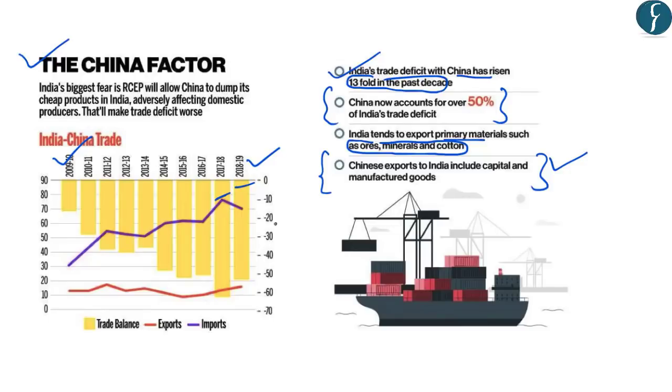Now, India's biggest concern is that in the background of this existing high trade deficit with China, if India joins RCEP and the tariffs on various products are lowered, then China will dump India's markets with cheap exports and cheap products. That is likely to worsen the trade deficit between India and China, which is already very high, and stands at about 50% of India's total trade deficit with all other countries.